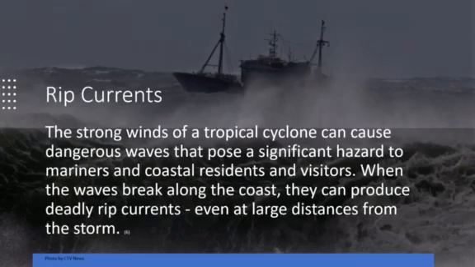Rip currents. The strong winds of a tropical cyclone can cause dangerous waves that pose a significant hazard to mariners and coastal residents and visitors. When the waves break along the coast, they can produce deadly rip currents, even at large distances from the storm.